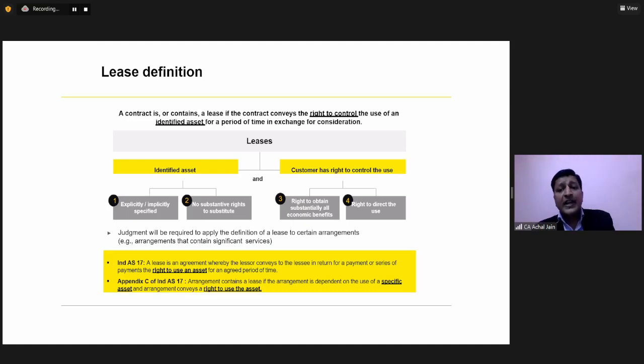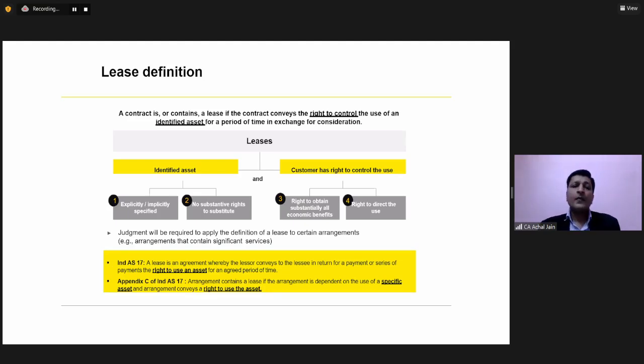There has to be the right to obtain substantially all the economic benefits, and the lessee should also have the right to direct the use. If all of these conditions are satisfied, only then will the arrangement become a lease covered under IND AS 116. Now you can see significantly that the way lease is defined has changed.